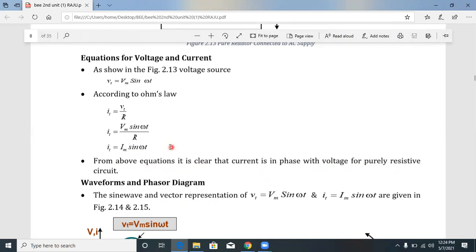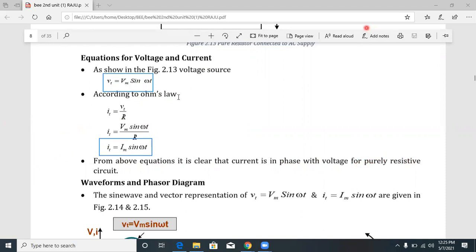From these equations you can easily understand: v of t is equal to Vm sin omega t, and i of t is equal to Im sin omega t. What is the difference between these two? There is none, it is omega t plus 0 in both. That means across the resistor, voltage and current waveforms are in phase. The current is in phase with the voltage for a purely resistive circuit.